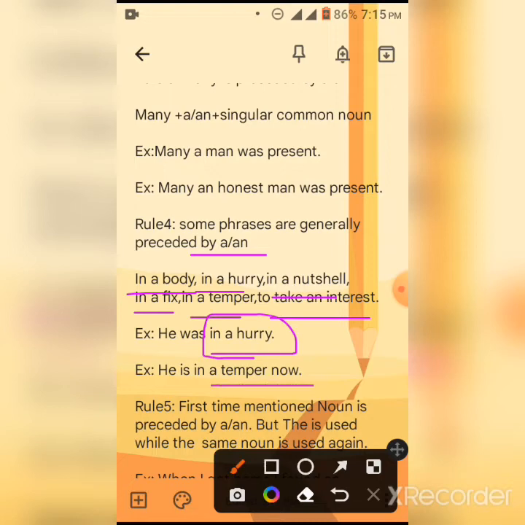He is in a temper now. In a temper is a phrase, so there will be no in the temper now.